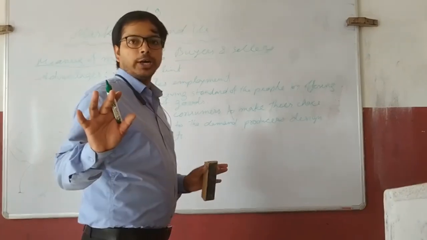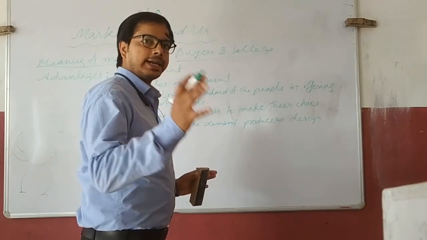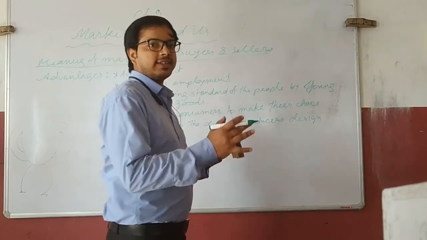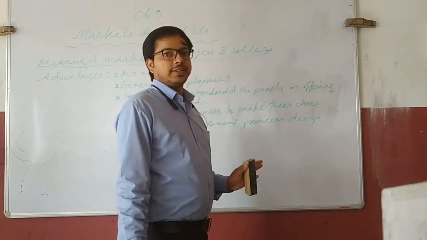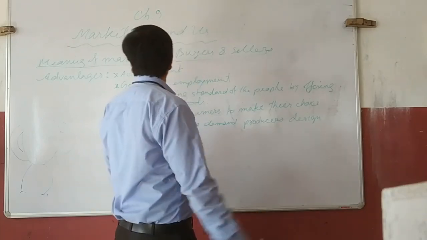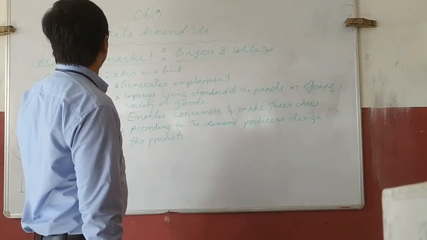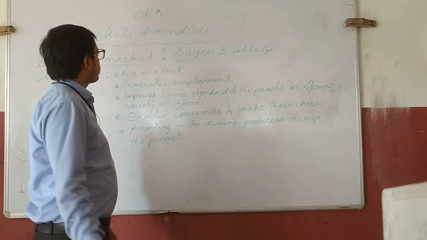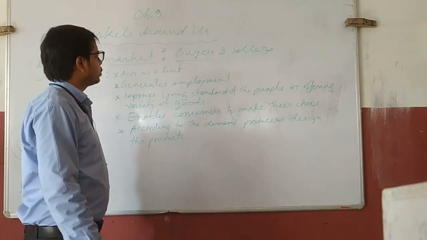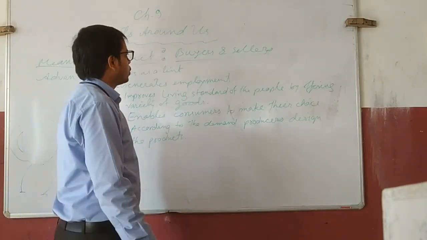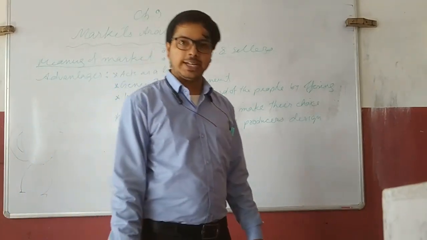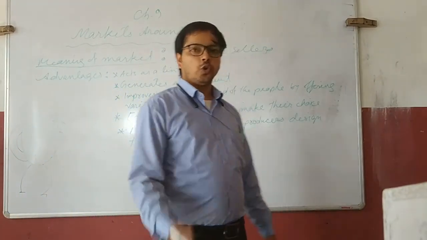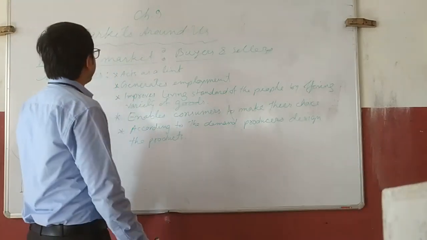Okay, have you got the point? What is called market? Market is a place where buyers and sellers come and do selling and buying activities. Clear? So next, what are the advantages of market? Though we came to know the meaning of the market, now we'll have to know about its advantages.